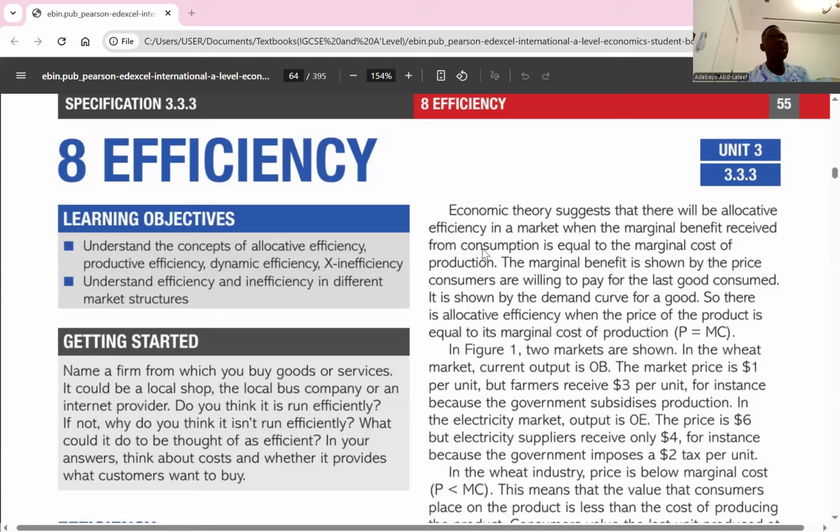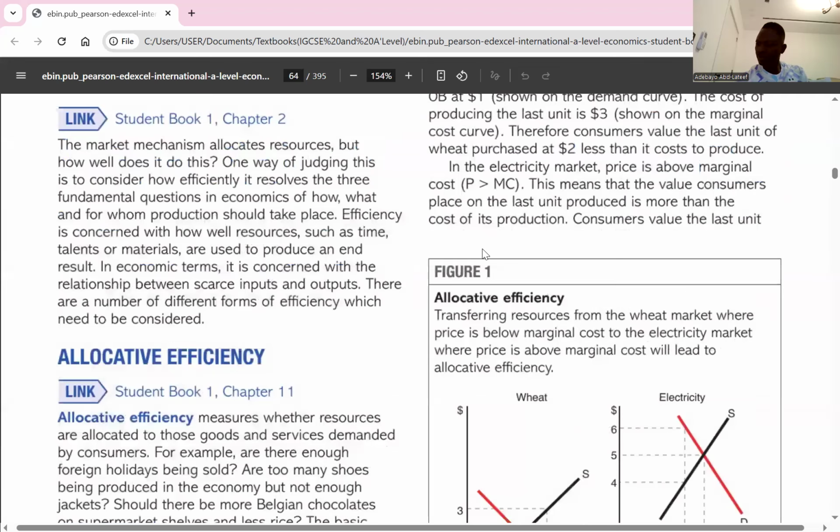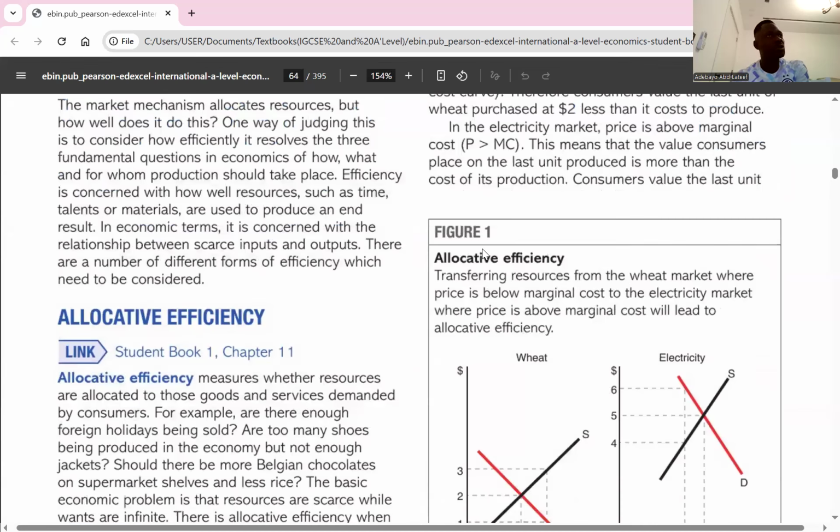And to measure it, we have to judge it based on what they produce, how they produce it, and for whom they produce. So efficiency is concerned with how well resources such as time, talents, or materials are used to produce an end result, which is output. So how well do you use your resources? How well do you use your workers? How well do you use your time? These are processes that come with inputs. How well are you able to use them before you produce the output?